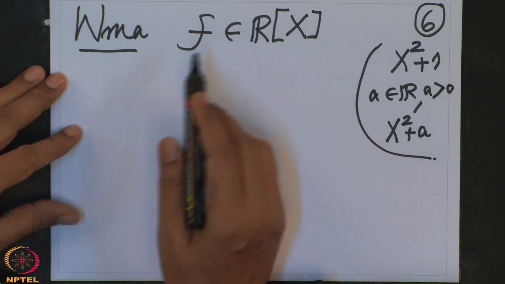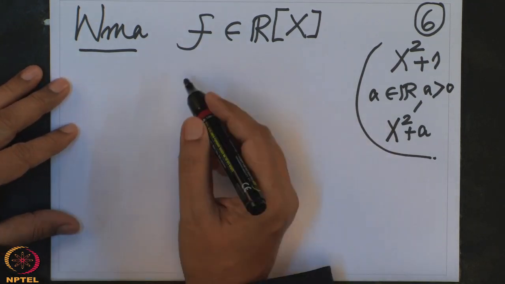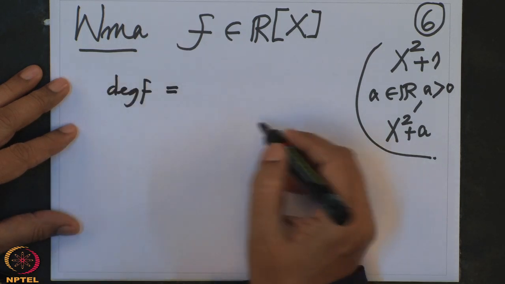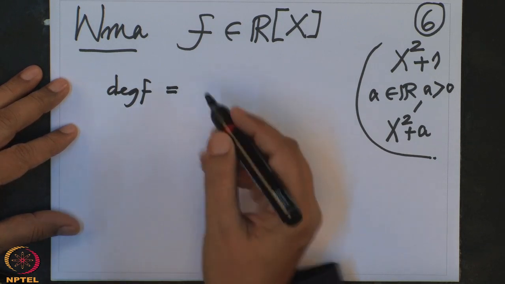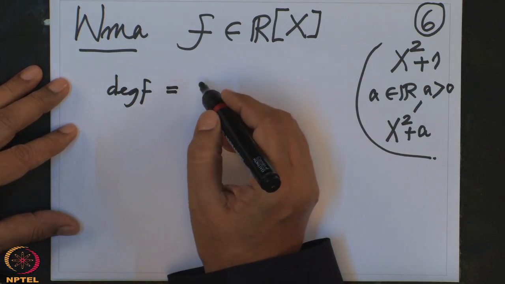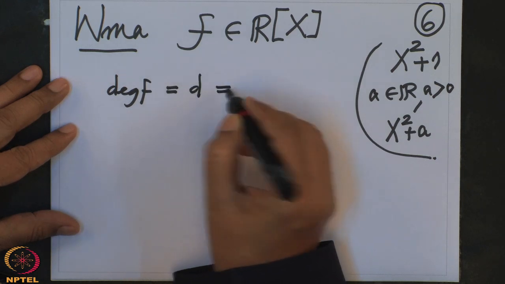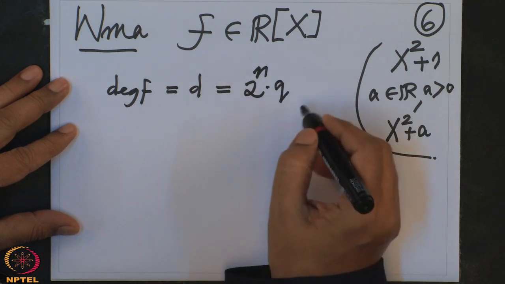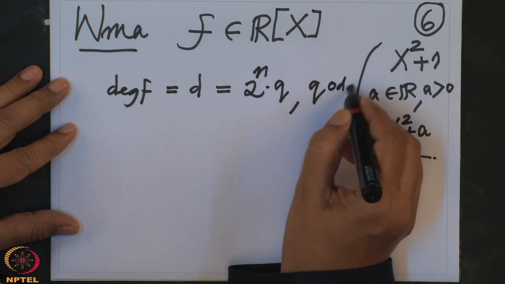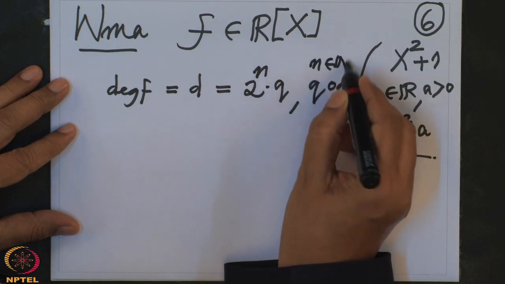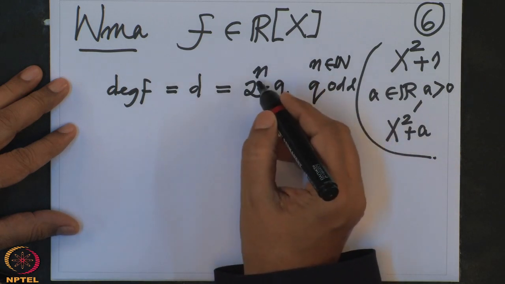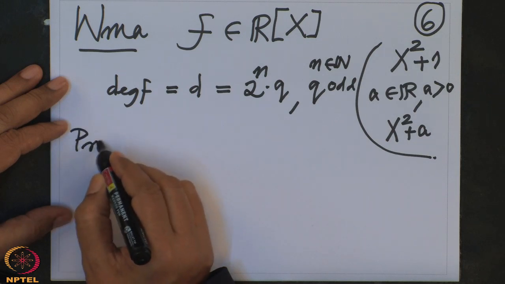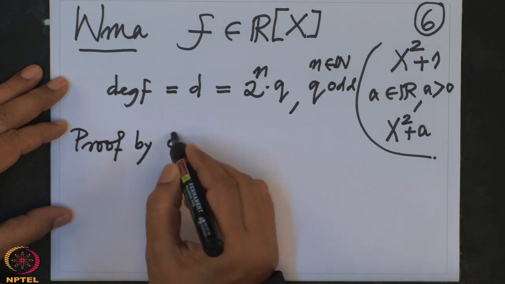Alright, so we may assume f has real coefficients. Now look at the degree of f. Degree of f, we know it is bigger or equal to 1, it is non-constant. So I can always write d in the form 2 power n times q, where q is odd and n is a natural number. Maybe n may be 0 also. And I am going to prove the assertion by induction on n.